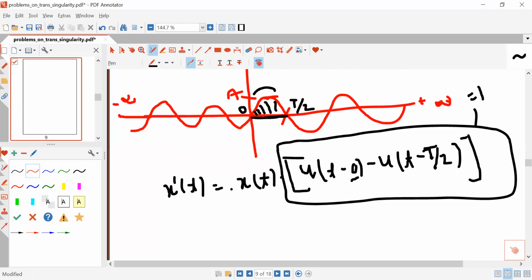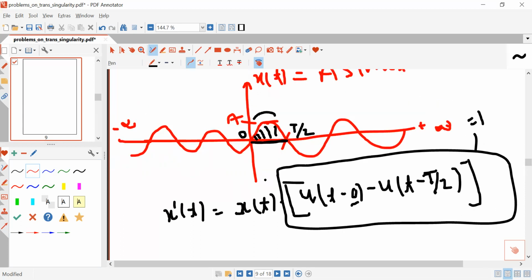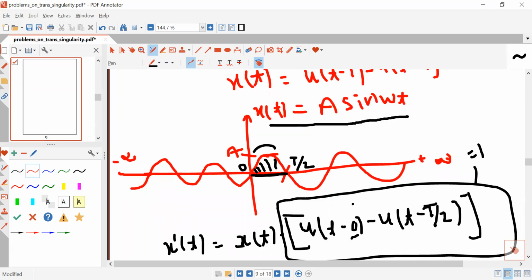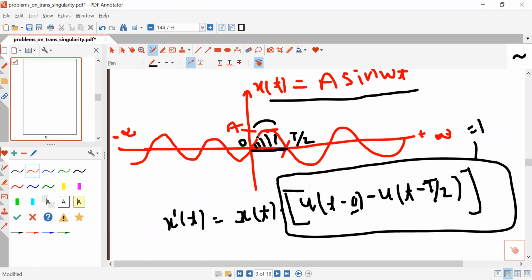When you multiply this sinusoidal signal with this rectangular pulse, you will get only this portion, because all other parts will be equal to 0, as this rectangular pulse exists only in the range 0 to T by 2. In this way, you can extract the portion of a signal from a continuous time signal.